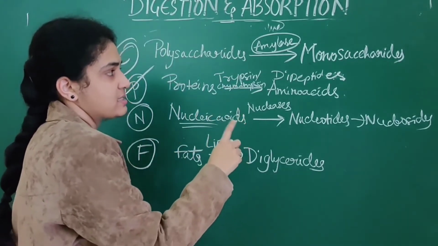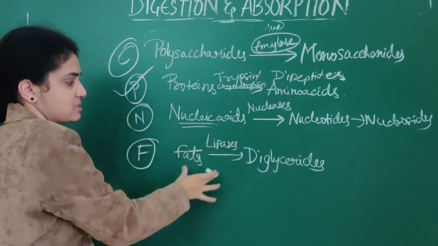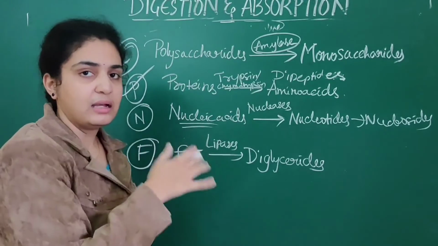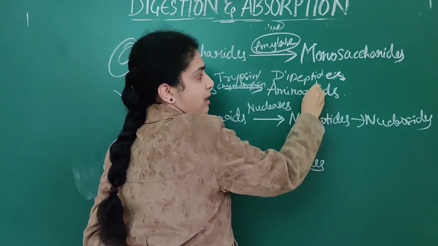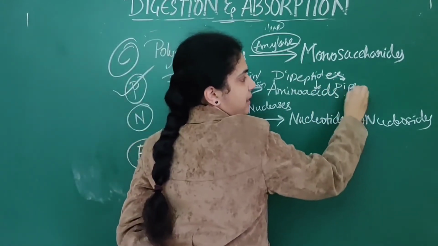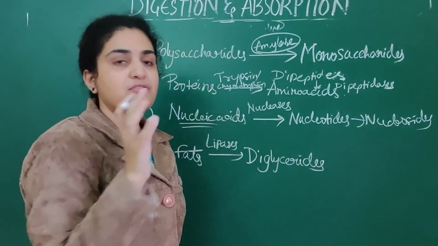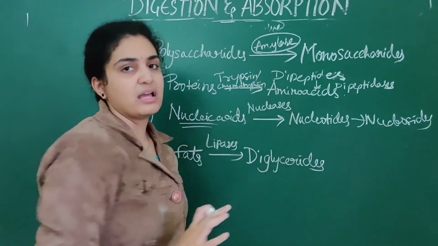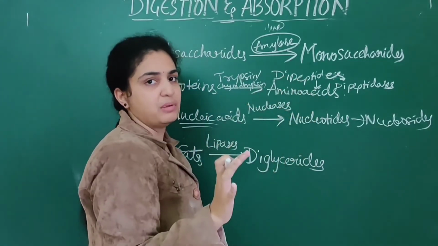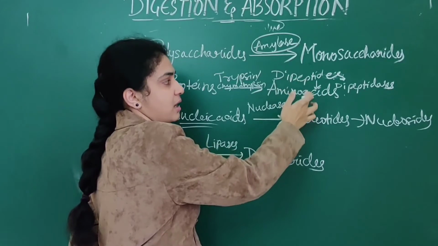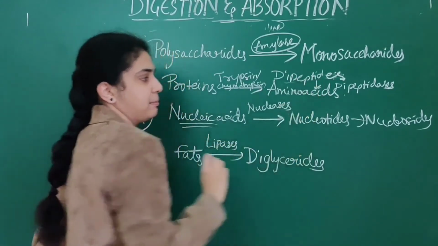See, again I will tell you in an easier manner. These dipeptides are again broken down into amino acids by dipeptidases. Dipeptidases means finally the product for proteins should be amino acids. Proteins are broken down into dipeptides, and finally amino acids should be formed. By this name only, dipeptidases.